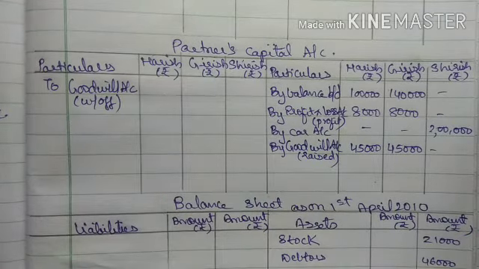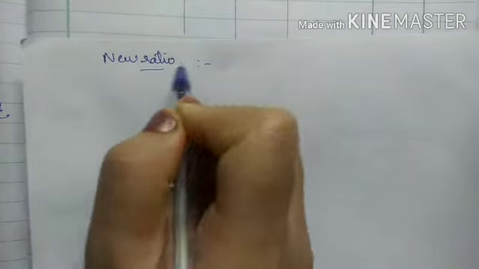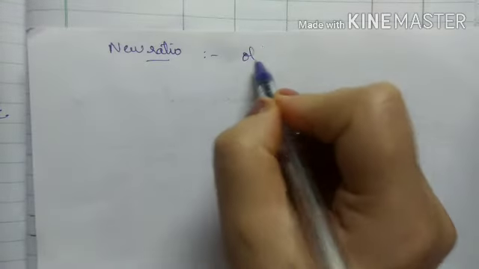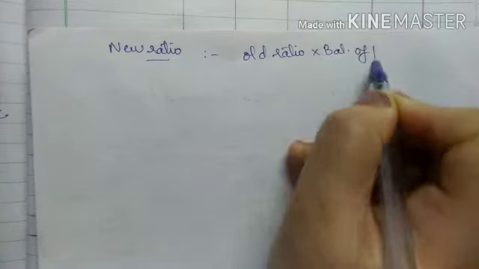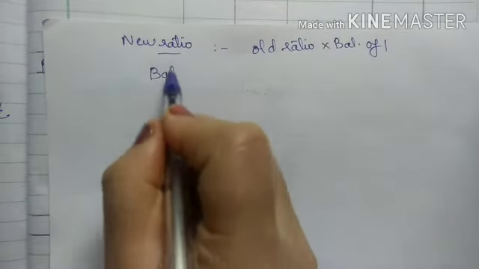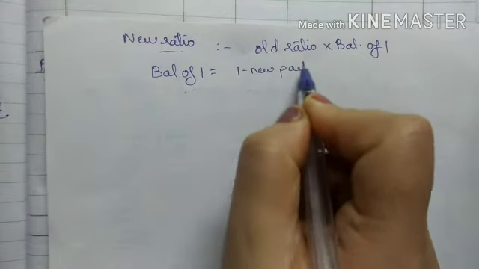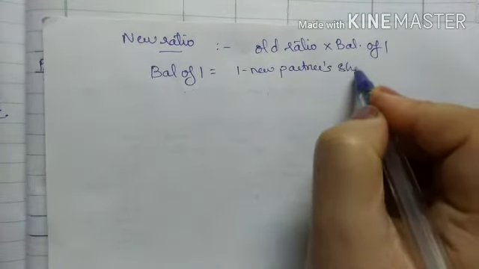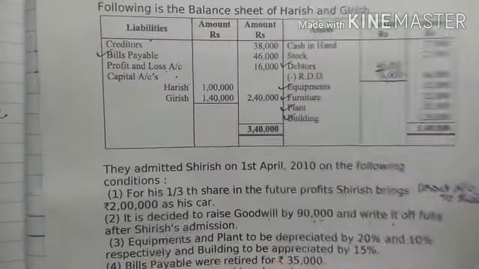So for that, first we have to calculate the new ratio. As in the problem, new ratio is not given, so we will calculate it. The formula for new ratio is old ratio into balance of 1, where balance of 1 equals 1 minus new partner's share.